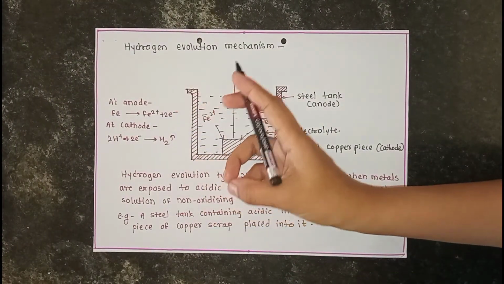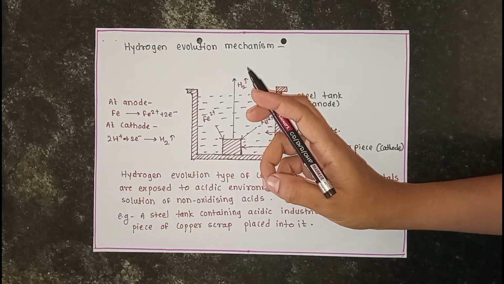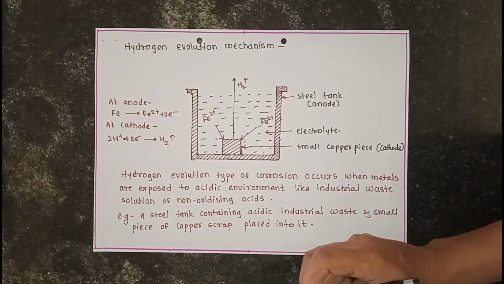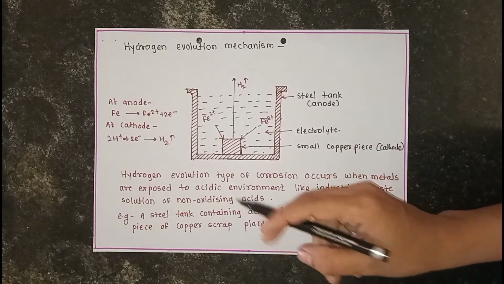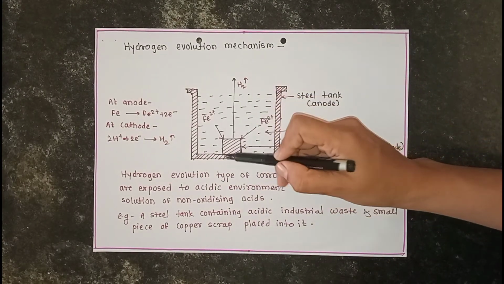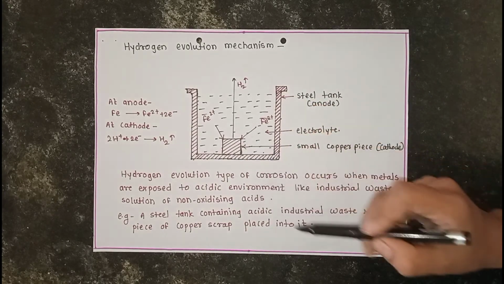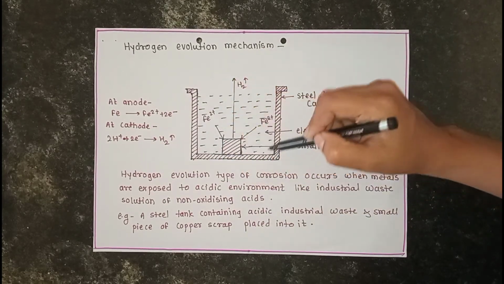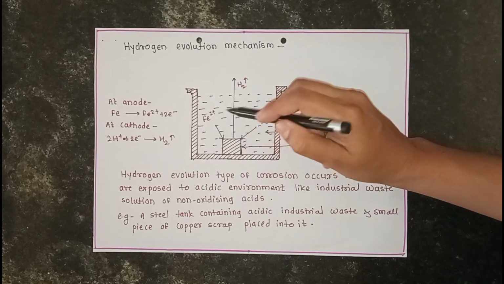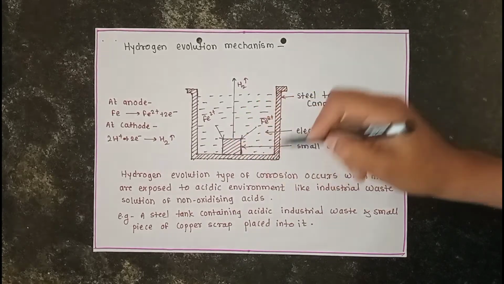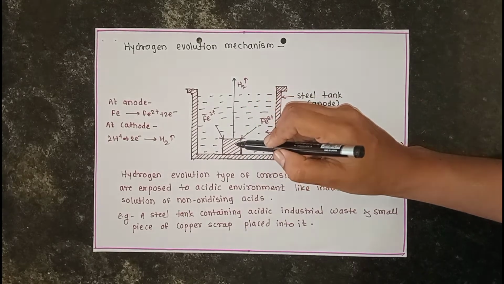This hydrogen evolution type of corrosion occurs when metals are exposed to acidic environments like industrial waste, or solutions of non-oxidizing acids like hydrochloric acid or sulfuric acid. For example, we see here a steel tank containing acidic industrial waste and a small piece of copper in it. In this case, the copper piece becomes cathodic to the steel tank. This is the steel tank. It contains industrial waste, that means acidic impurities or an acidic electrolyte solution, and on that tank a small piece of copper is placed.